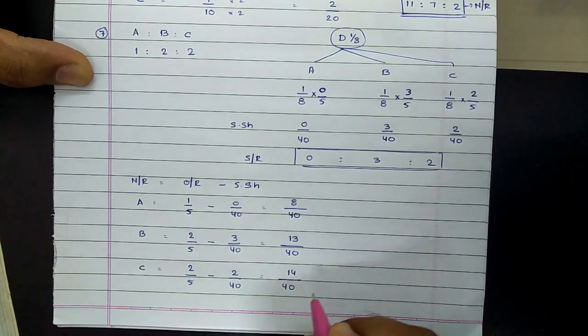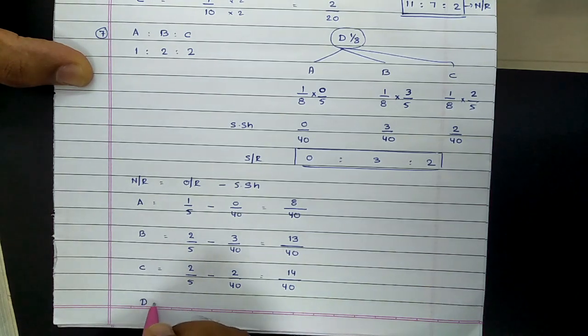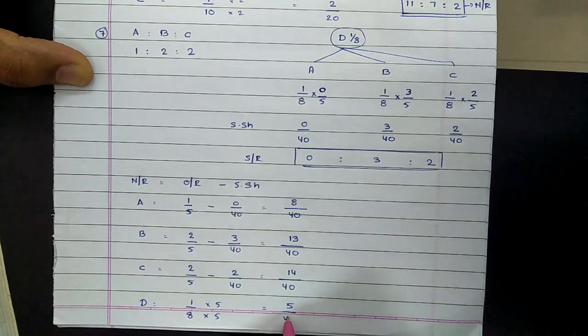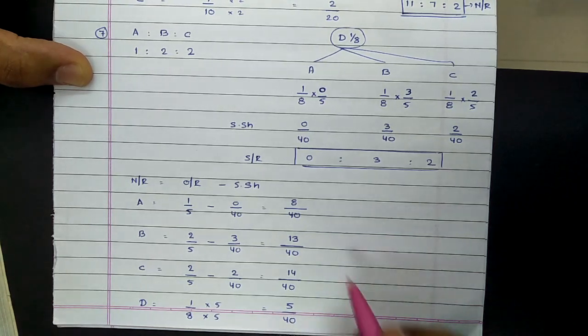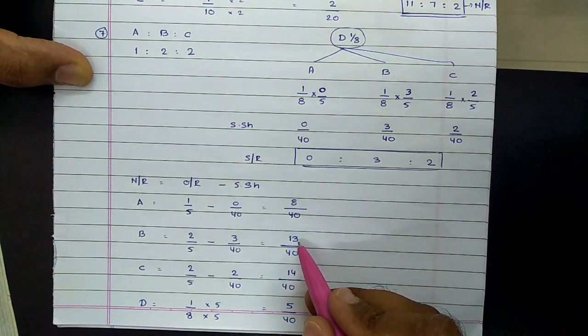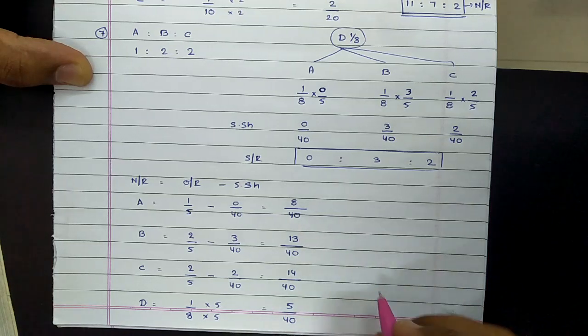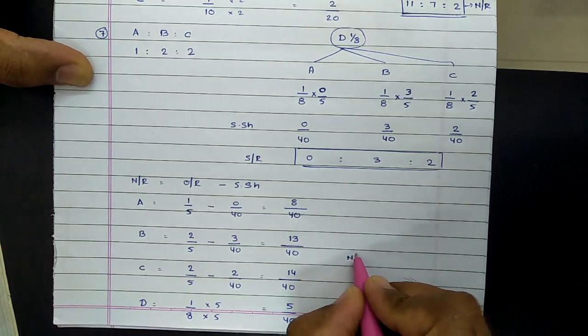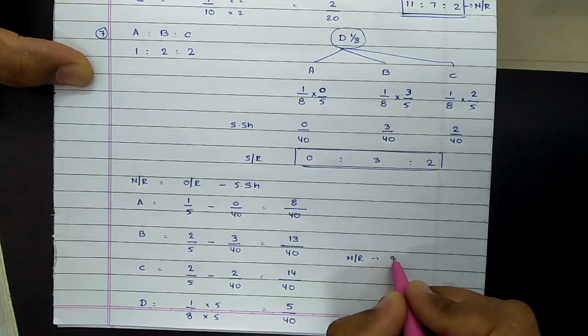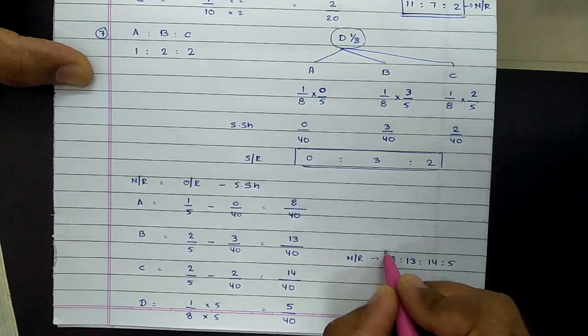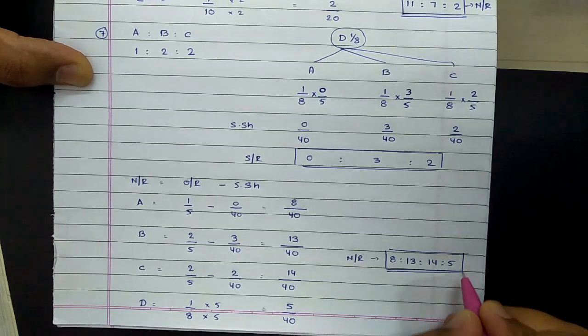the resulting answer comes to 14 by 40, and D is the new partner whose share is directly given in the question, 1 by 8. But the denominator of these three partners is 40. In order to convert 8 into 40, we need to multiply it by 5. So on simplification, it will be equal to 5 by 40. Then further cross verify. 8 plus 13, that is 21, plus 14, 35, plus 5, 40, should be equal to the denominator. So in standard manner, the new ratio between A, B, C and D will be equal to 8 is to 13 is to 14 is to 5. Further check if you can simplify it. If it can't be simplified, this would be the final answer.